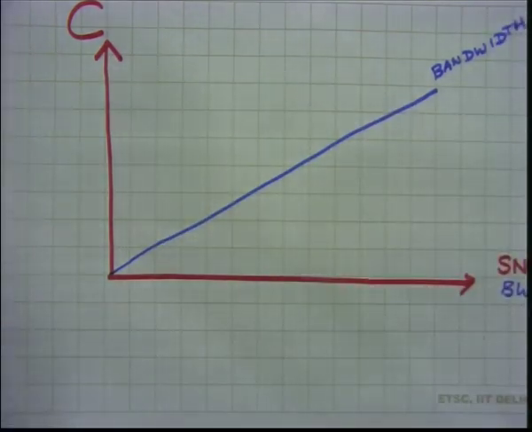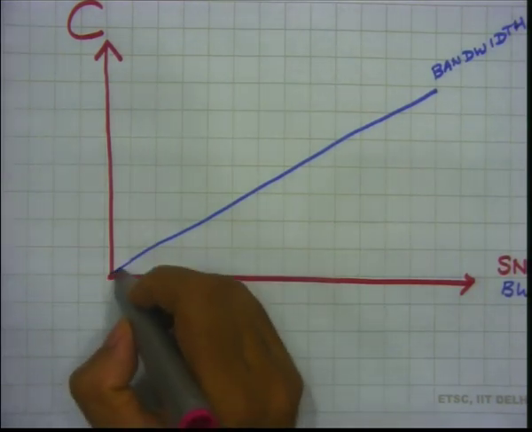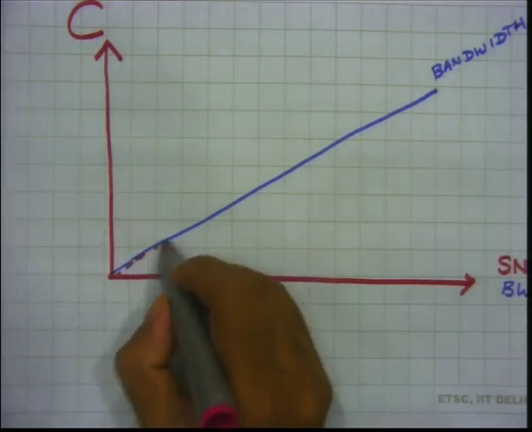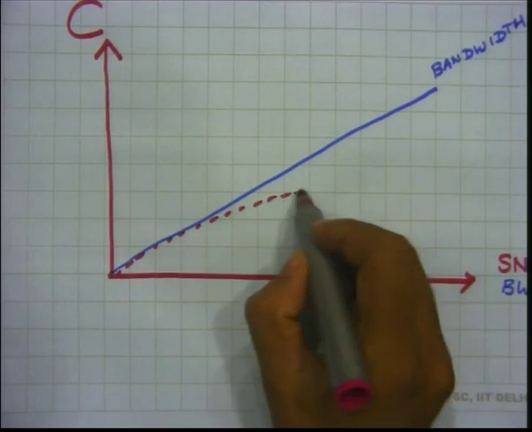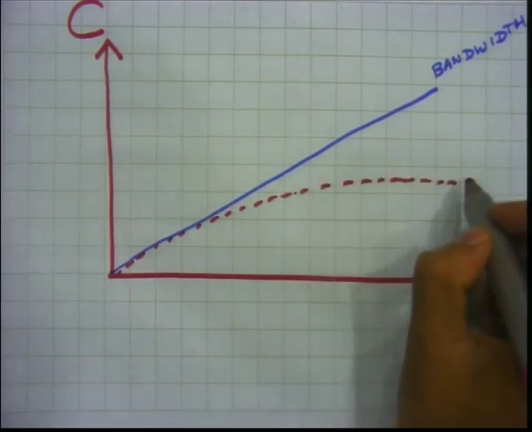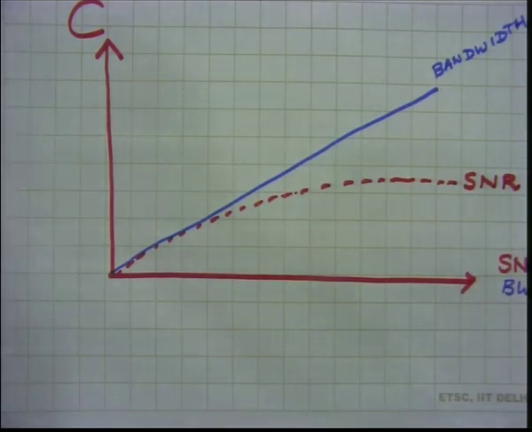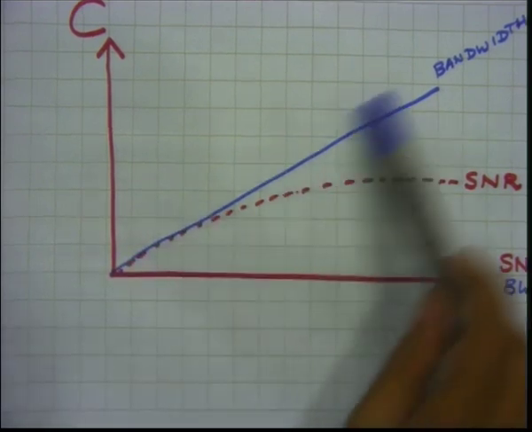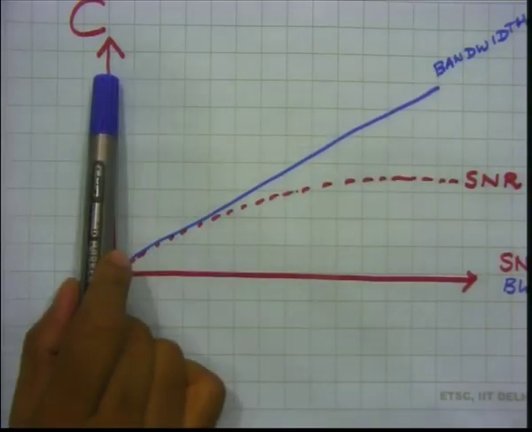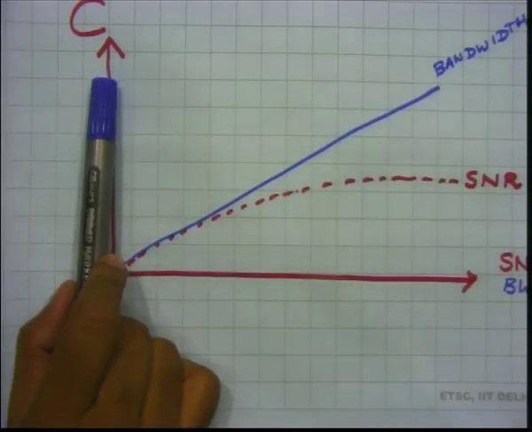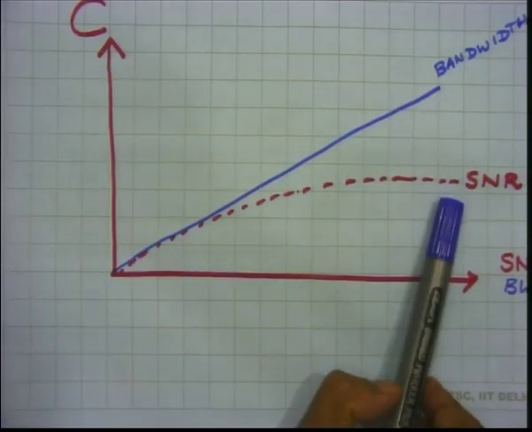On the other hand, I am superimposing to bring out the full import. It grows logarithmically with SNR. So, if I have money to put, I would rather put my money on bandwidth because it gives me a much better return in terms of the capacity than the SNR.